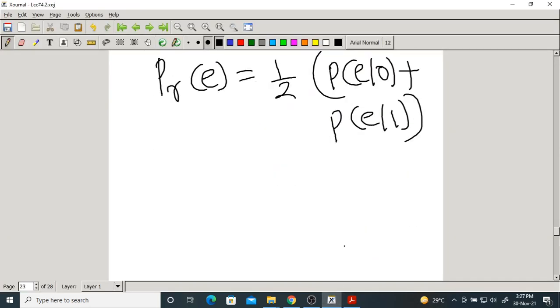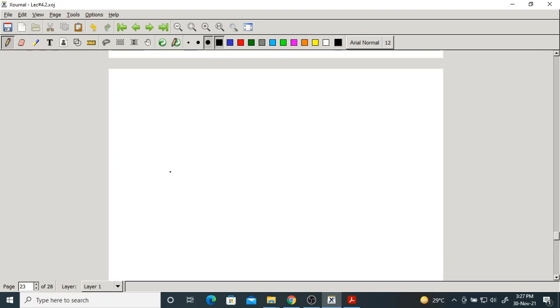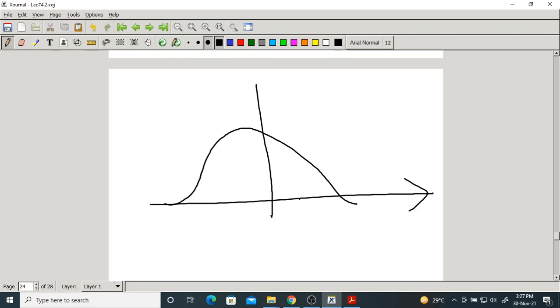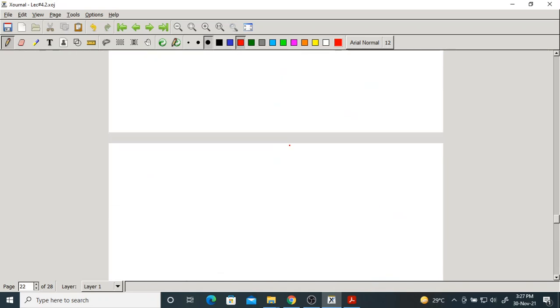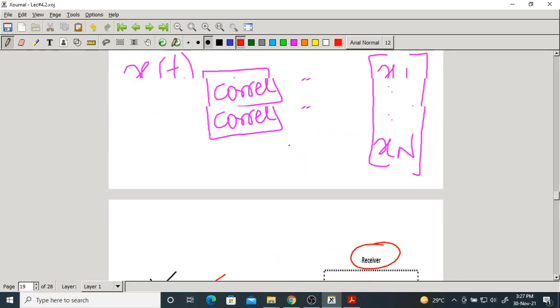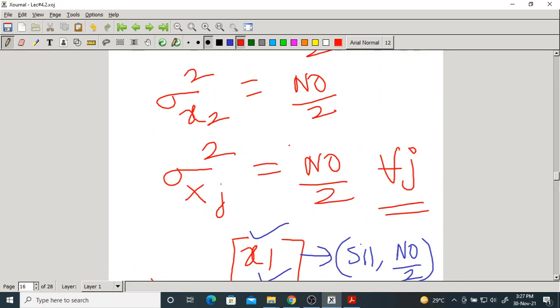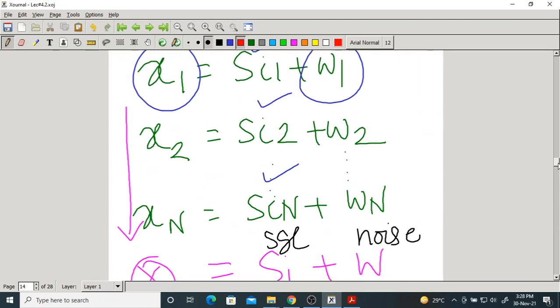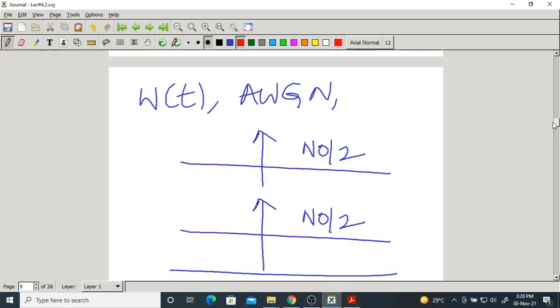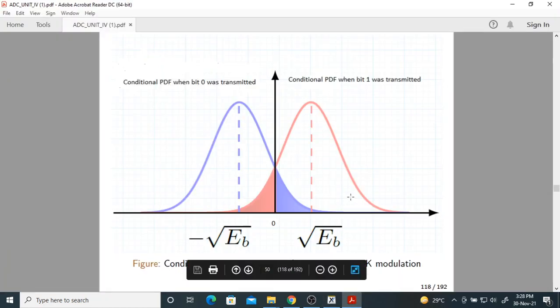So we get two conditional PDFs, something like this. Assume that they are intersecting at 0. Let us take this figure only.